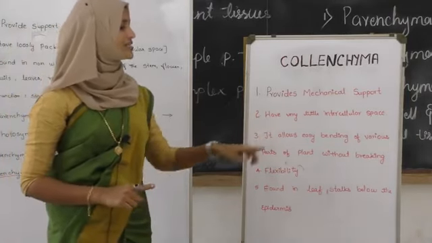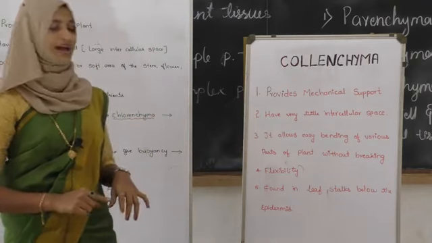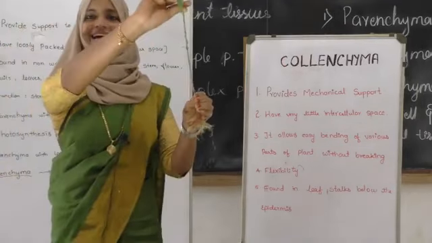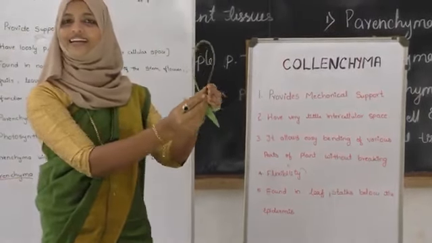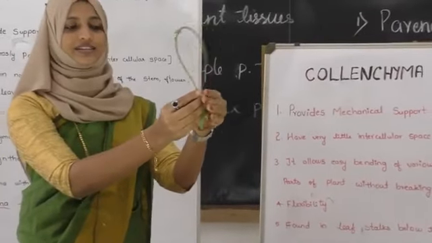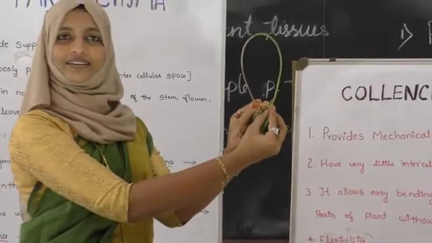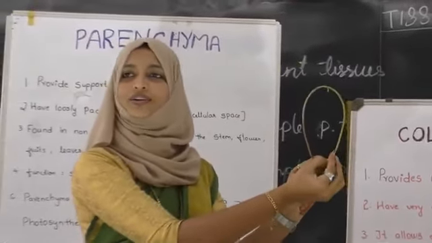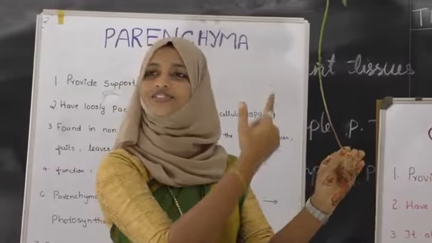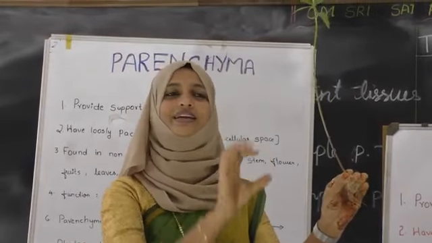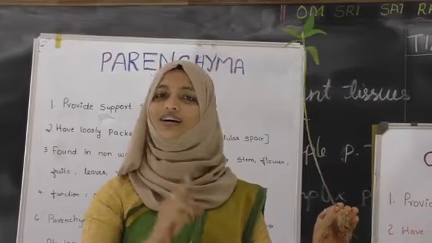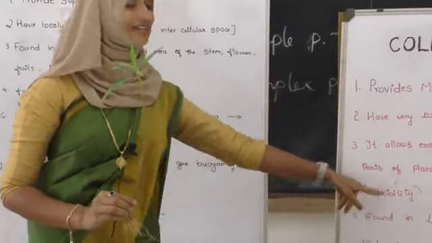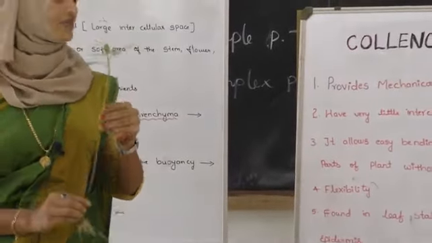Next, it allows easy bending of various parts of plants without breaking. What is that? See, this plant is here. I can bend this plant. I bent this plant. Now what happened? It is standing straight once again. If I bend this one and leave my hand, once again it stands straight. So this is the flexibility of the plant. It is due to the collenchyma. This is the fourth point, which I have written here: flexibility to the plant because of this collenchyma.